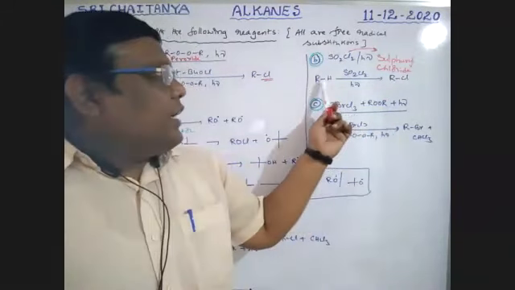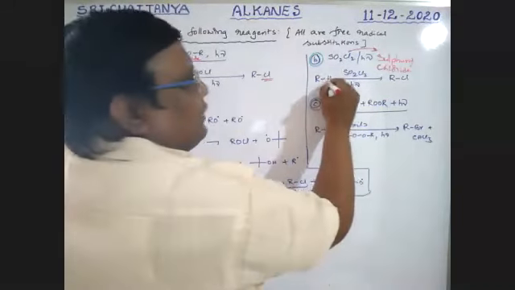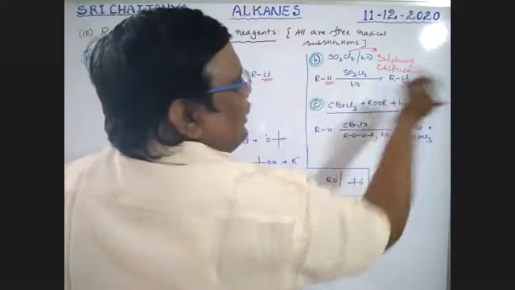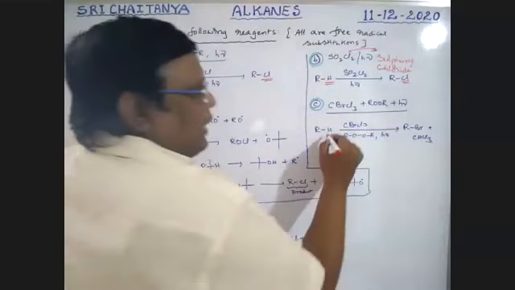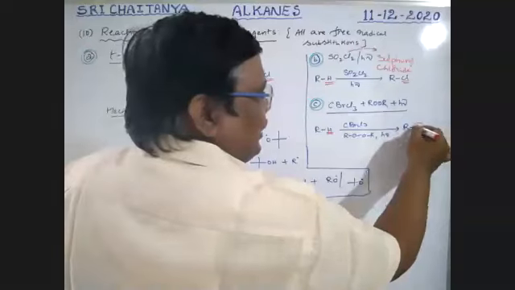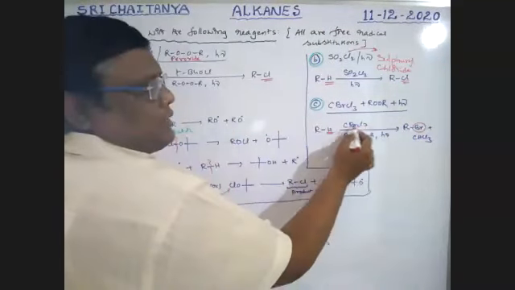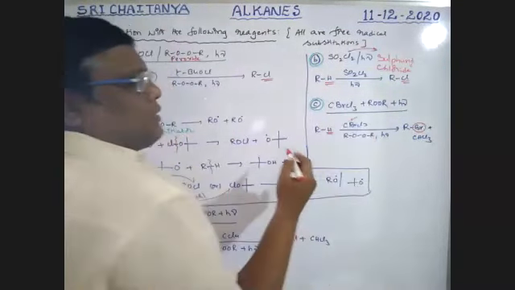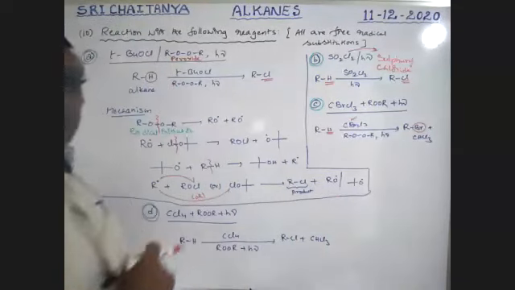In all these reactions, hydrogen is replaced with a halogen. With SO2Cl2, hydrogen is replaced with chlorine. With CBrCl3, hydrogen is replaced with bromine, boys. Please keep this in mind.